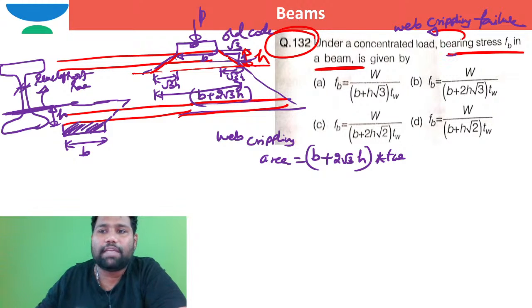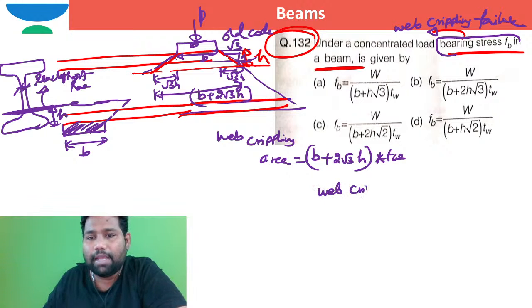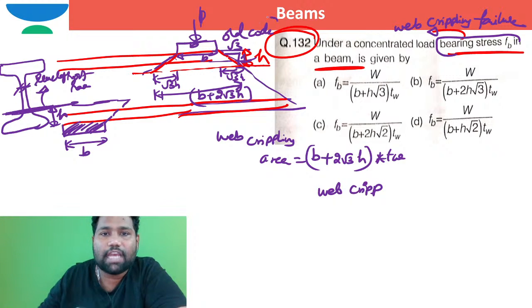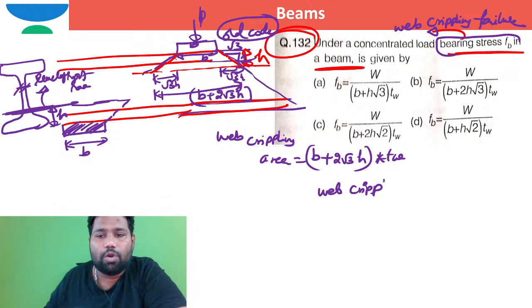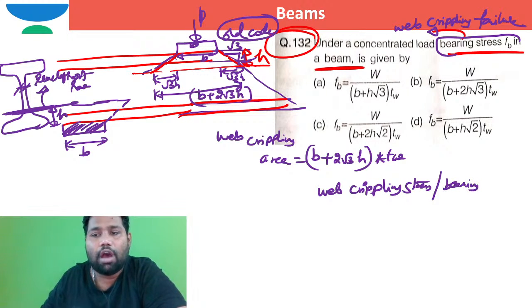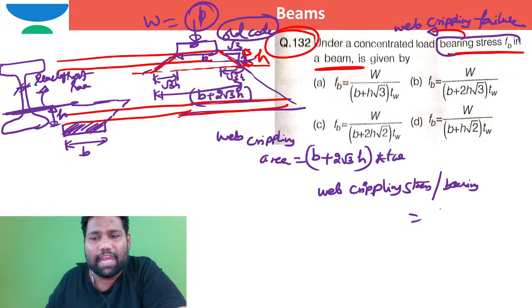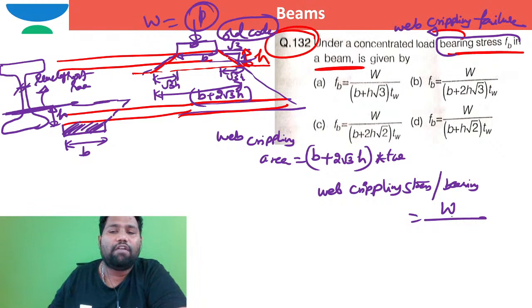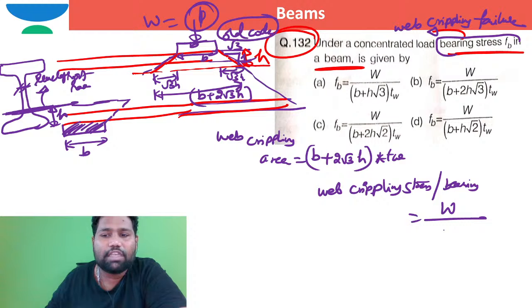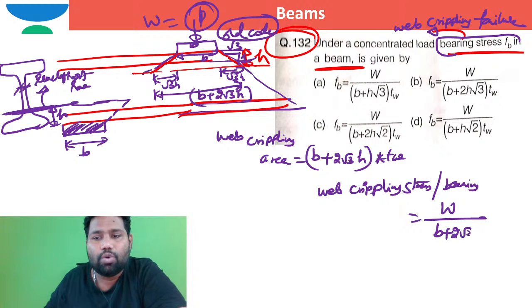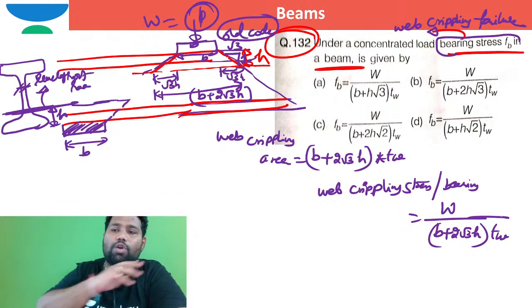Now, if you are expecting the bearing stress or web crippling stress, how can we write that as per the old code of practice? As per the old code of practice, the bearing stress comes into the picture because of this load P or W. You can take P or W. If I take it as W, divided by the web crippling area, what is that area? B plus 2 root 3H times the thickness of the web. This is as per the old code of practice.